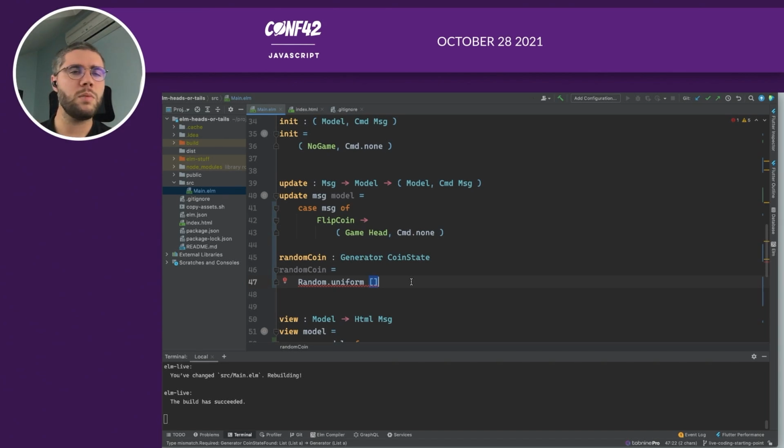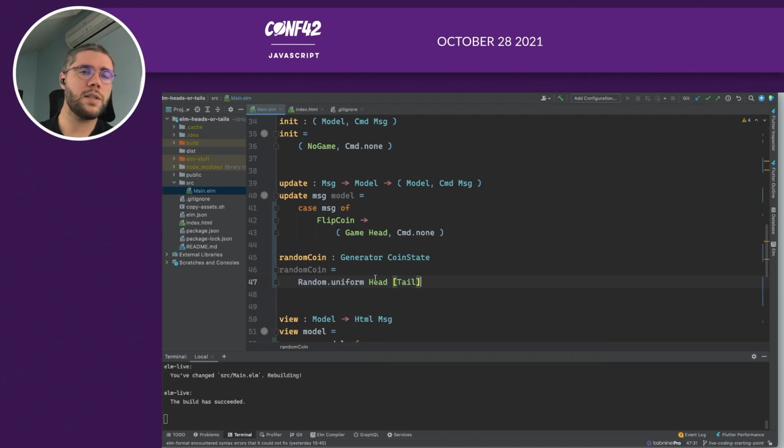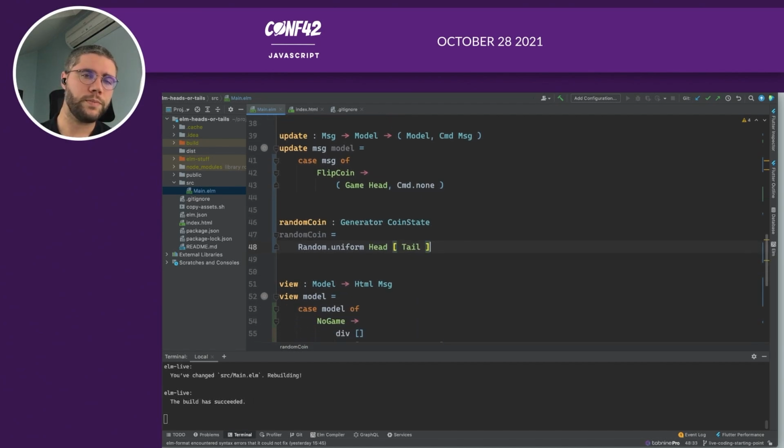So random.uniform needs a non-empty list. And what is a non-empty list? It's in fact a list with at least one element and another list that can be empty. So a non-empty list is one element and a list that can be empty. So it always has at least this element to generate.